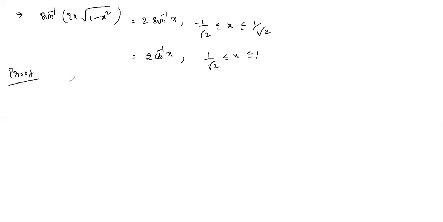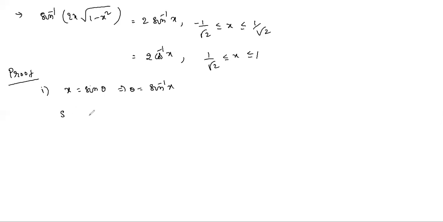So first one, if I take the first one, you have to take x equals sin theta. x equals sin theta implies theta equals sin inverse x.